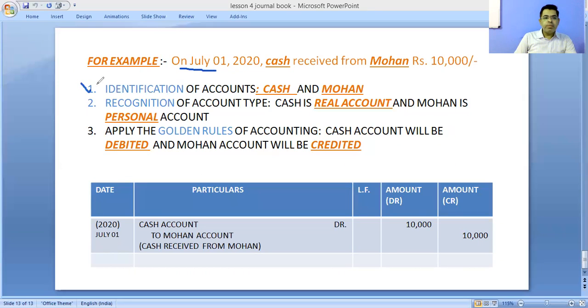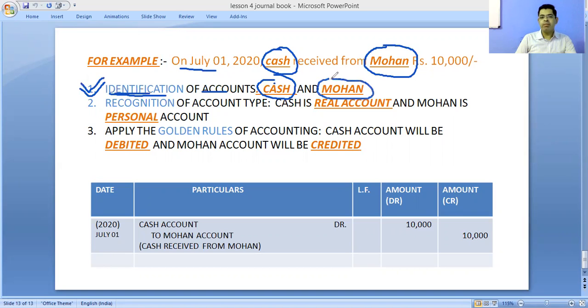Now, what is the first step? You have to identify accounts. Which minimum two accounts are involved? First, cash is received, so the first account involved is the cash account. Second, from whom cash is received, that is from Mohan. Under the first step, you have identified two accounts, cash and Mohan.